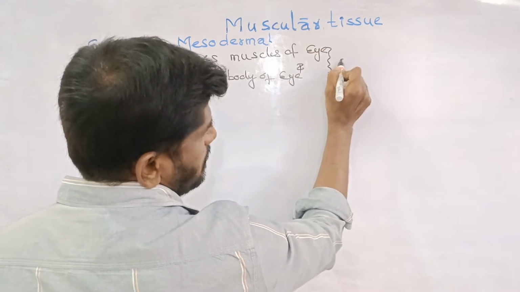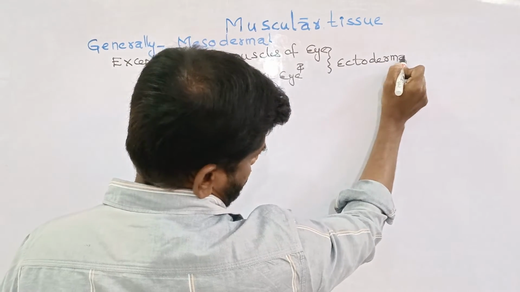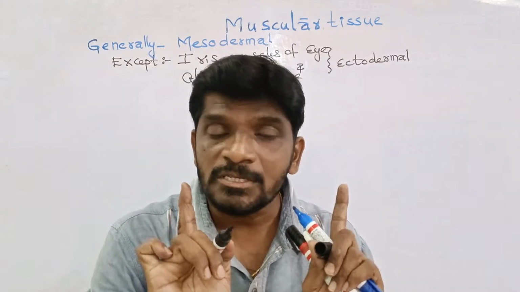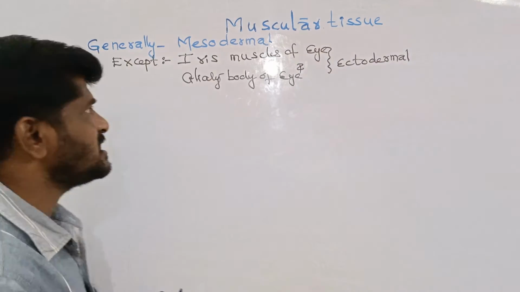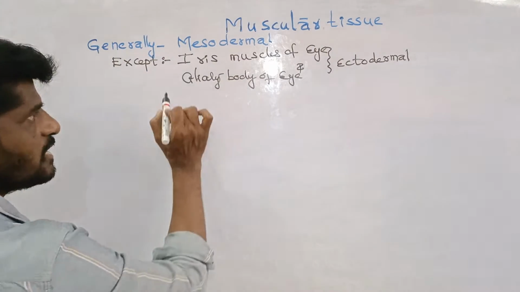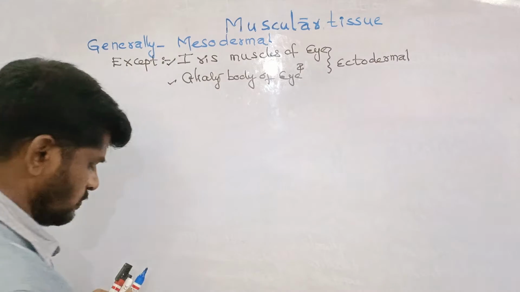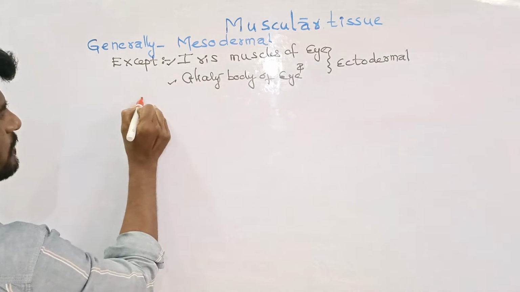These two muscles are ectodermal in origin. That is why not all muscles are mesodermal. Most of the muscles are mesodermal because there are two exception cases in the origin of the muscle, that is, the iris muscles of the eye and the ciliary muscles of the eye. These two are ectodermal. And coming to the properties of the muscle, the characters of the muscle.